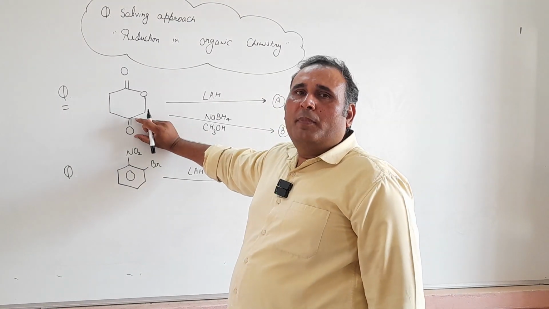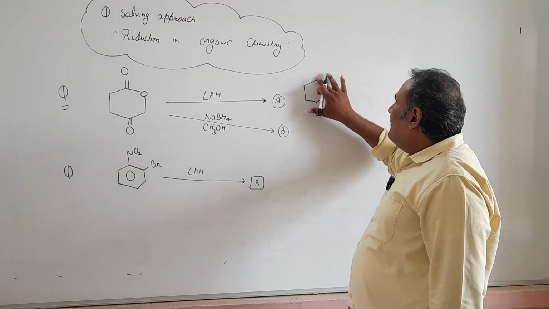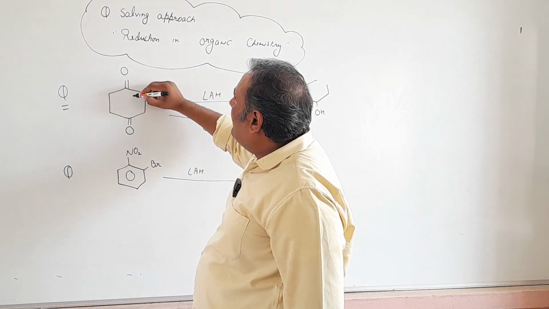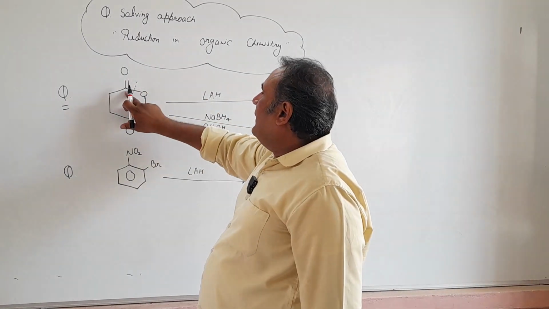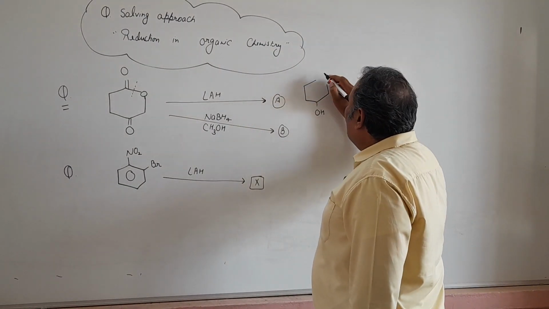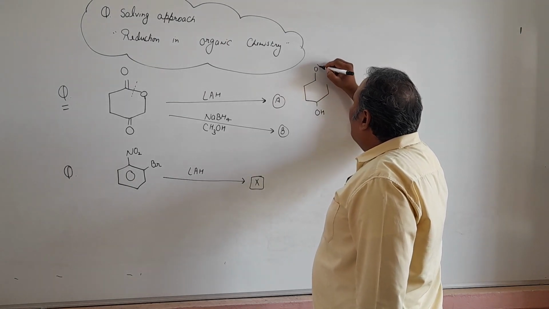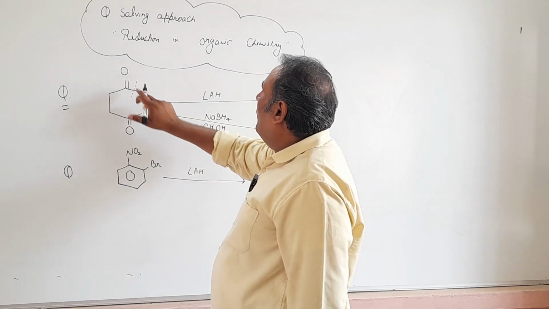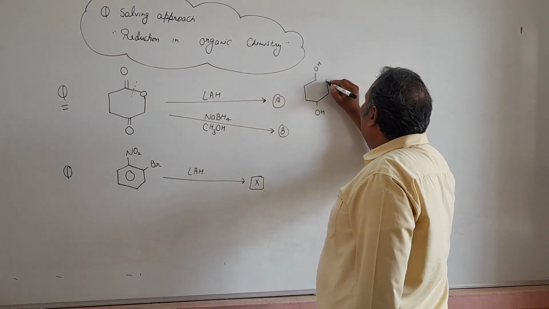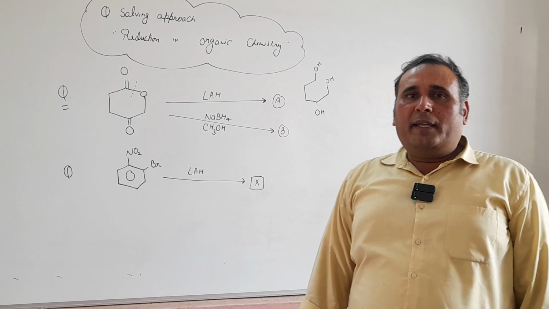This keto group will convert into a 2-degree alcoholic group, and this ester linkage will break down and get reduced into an OH group, an alcoholic group. So we will get it like that, OH, and here also OH. So that will be our product A.